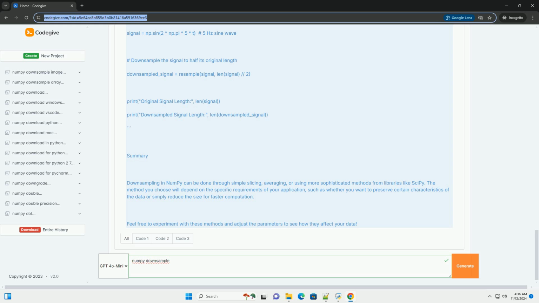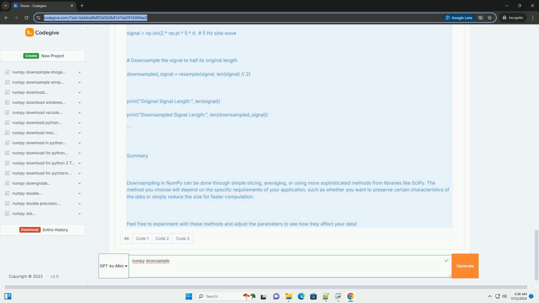Method 2, Averaging. A common method for downsampling, especially with images or continuous data, is to average groups of samples. For instance, if you want to downsample an array by averaging every n samples, you can do the following.